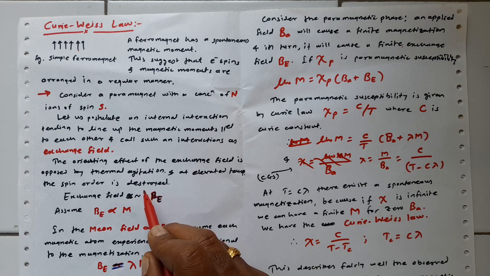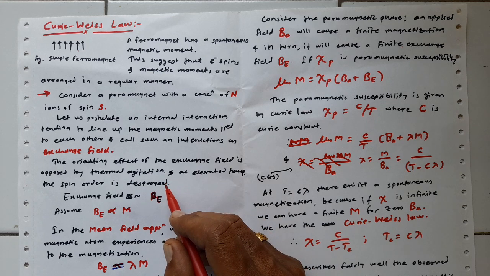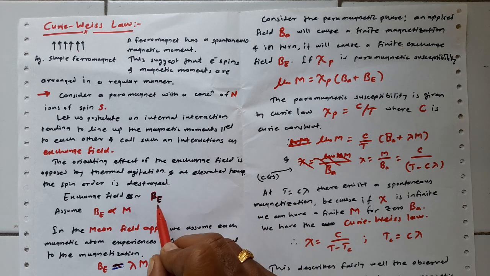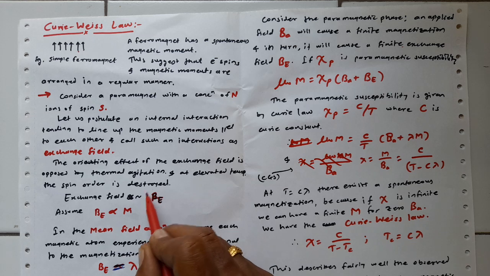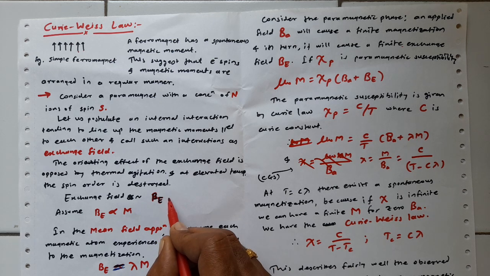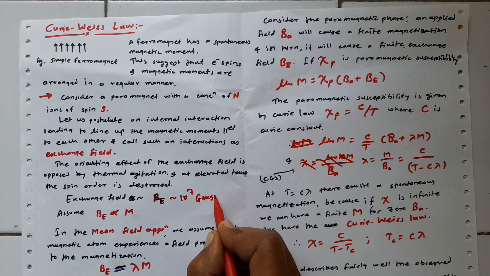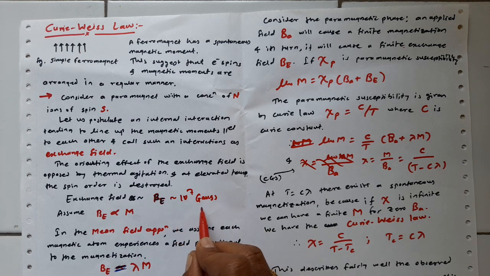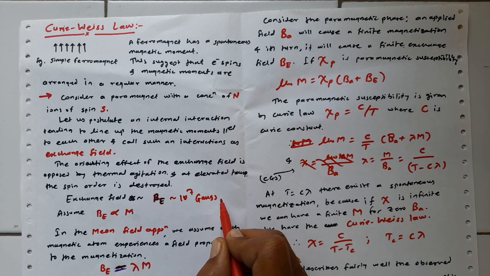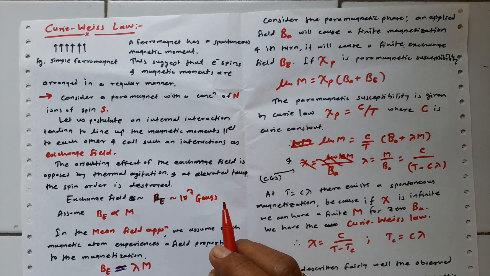Now, we treat the exchange field as equivalent to a magnetic field B_E. The magnitude of the exchange field may be of the order of 10 raised to 7 Gauss. The unit of magnetic field is Gauss in CGS, or else Tesla, where 1 Tesla is equal to 10 raised to 4 Gauss.